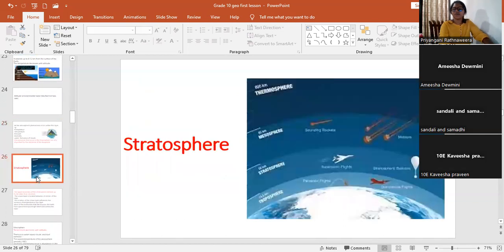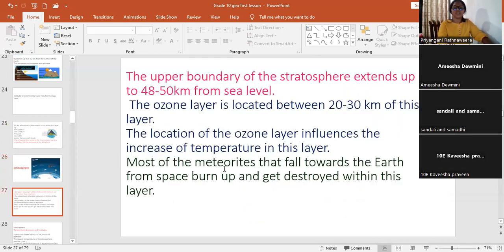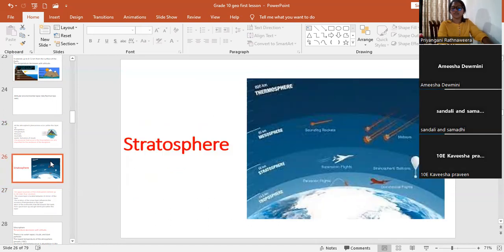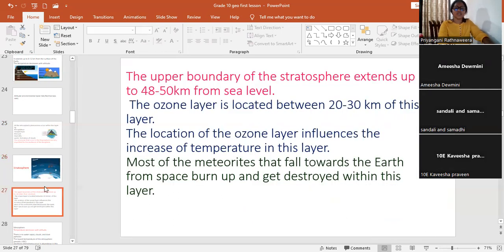Okay, second layer. What will happen to temperature? Stratosphere, second layer. Increase. Yes, it increases. The upper boundary of the second layer, the stratosphere, extends up to 48 to 50.